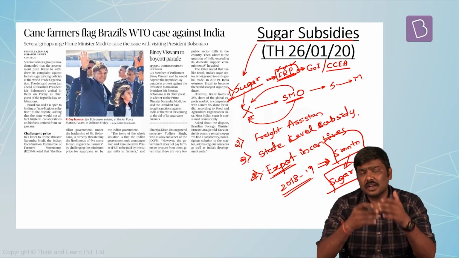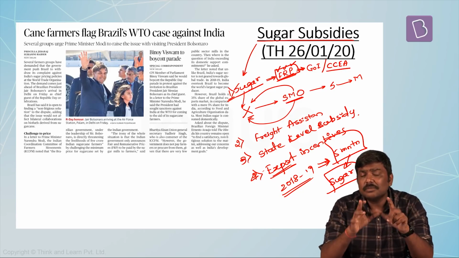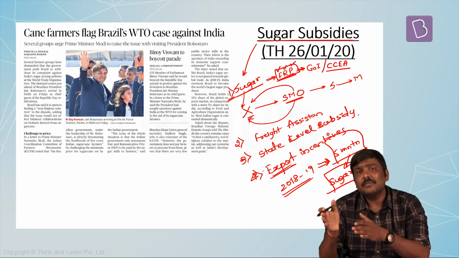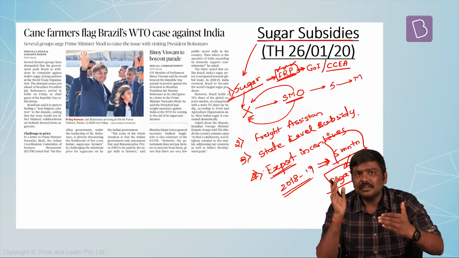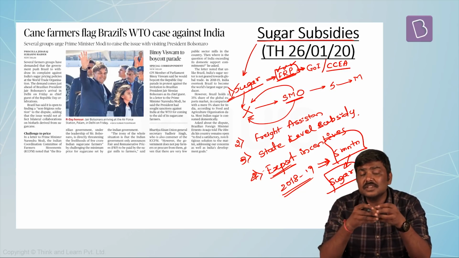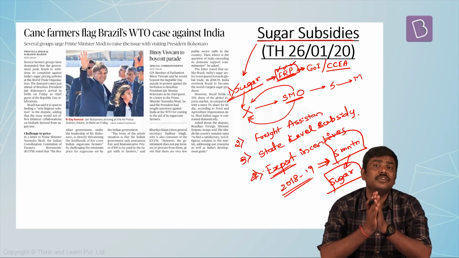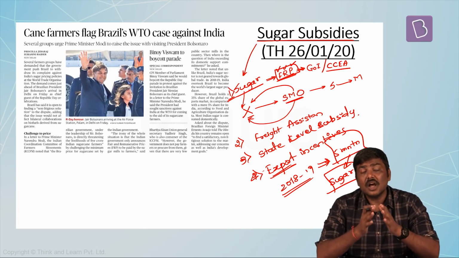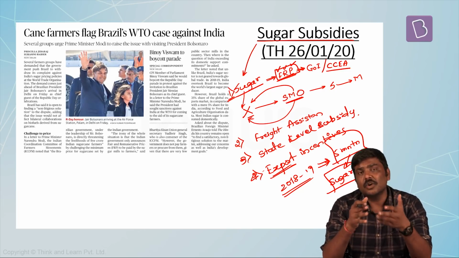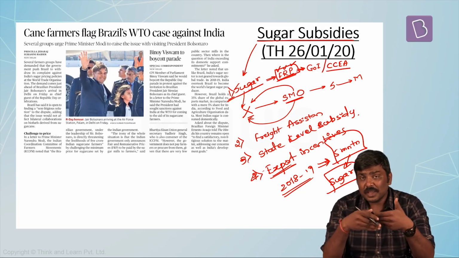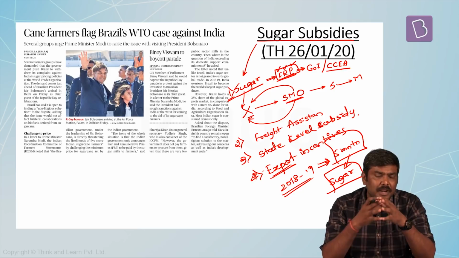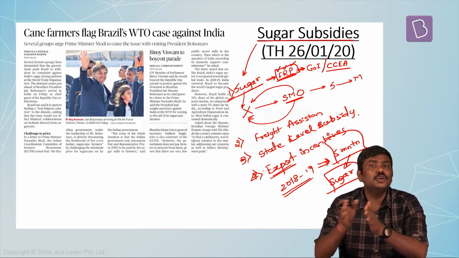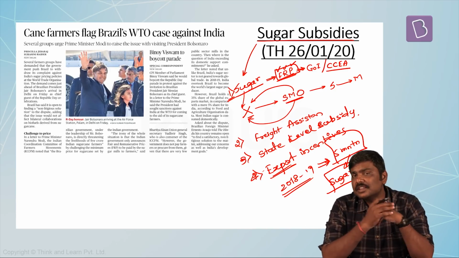But on the other side, the contention is that FRP is not paid by Government of India. FRP is decided by Government of India and it is paid by the sugar mill owners. Apart from this, there are a lot of other issues which have been raised against the types of subsidies given by Government of India. But Government of India has contested that these are production related subsidies which are allowed to be given by the respective governments. Recently, when the president of Brazil visited India, various groups asked the prime minister to raise this issue of sugar subsidies, against which Brazil has approached WTO. So this is a basic discussion provided in this particular article.